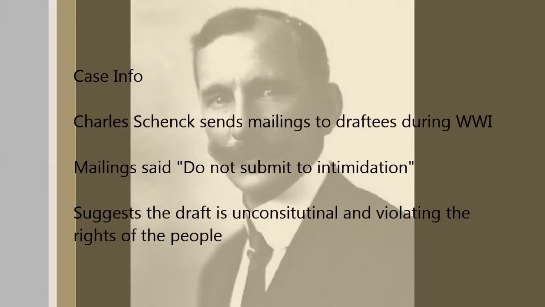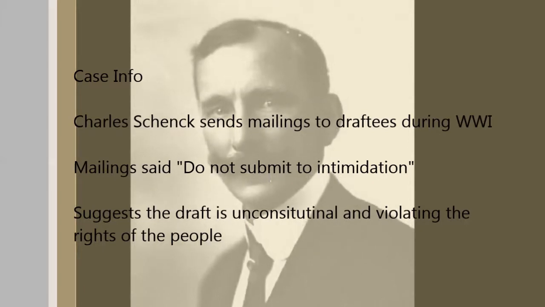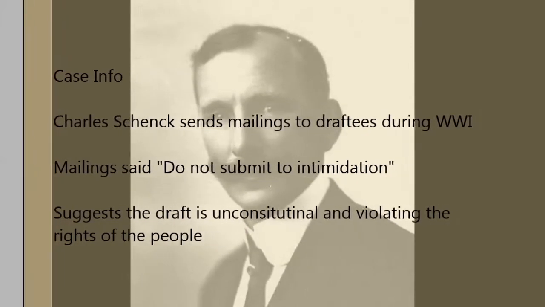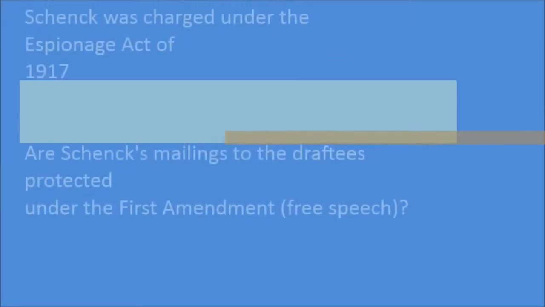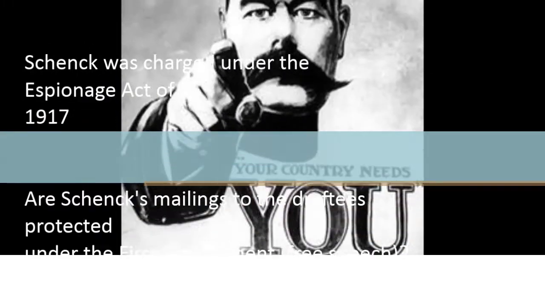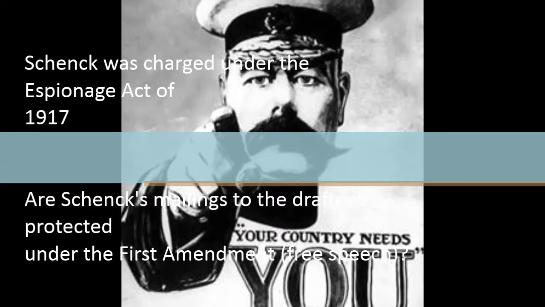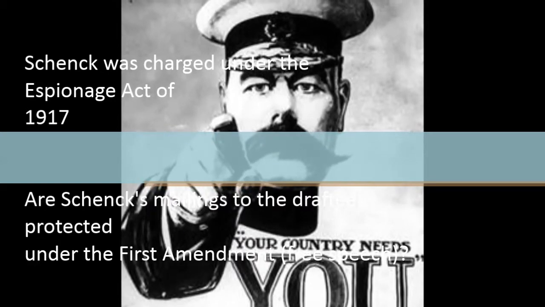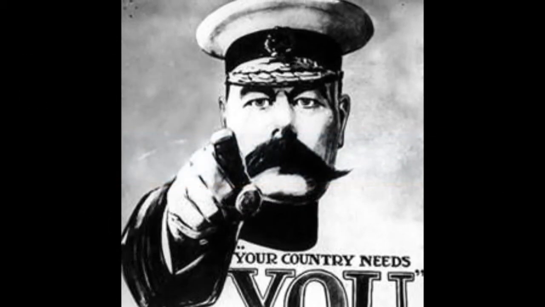He coined the term involuntary servitude because he said this type of draft was outlawed by the 13th Amendment. The federal government took action and charged Schenck of a federal crime. Schenck was charged under the Espionage Act of 1917, but he appealed to the Supreme Court saying his First Amendment rights were violated. So the question is, are his mailings to the draftees protected under the First Amendment?